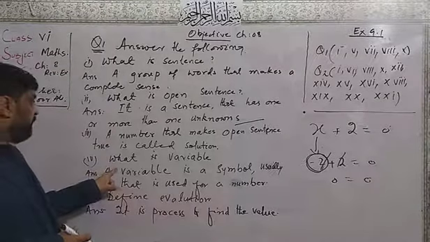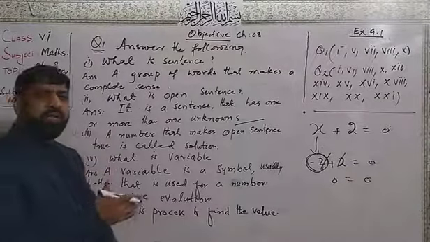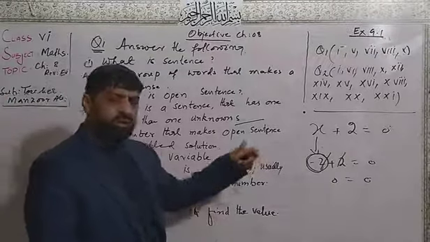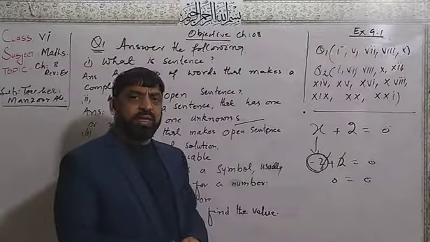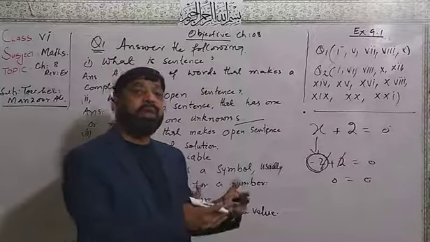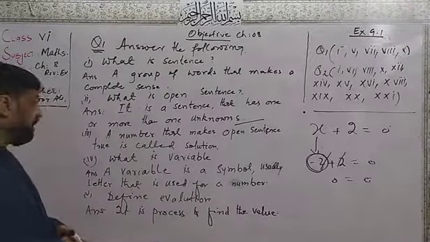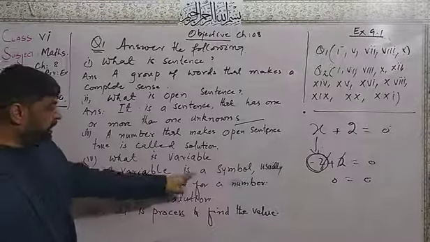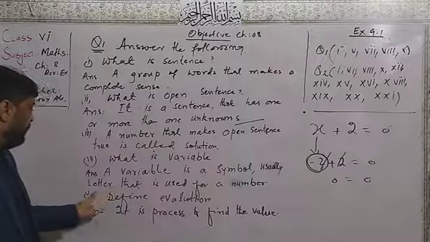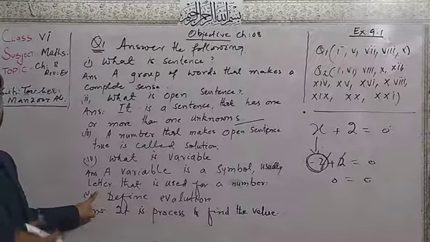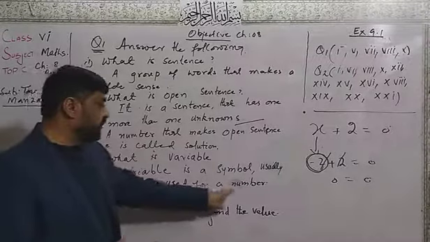After that, dear students, what is a variable? All the alphabetical letters which are used for any number are called variables. A variable is a symbol, usually a letter A, B, C and so on, that is used for a number.